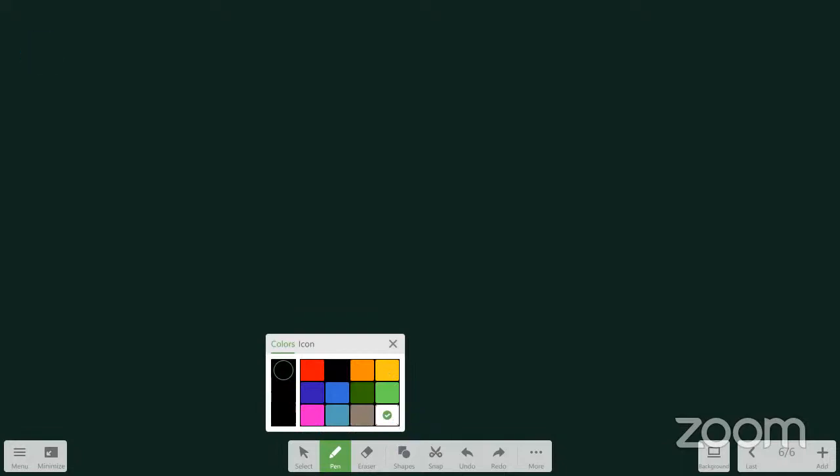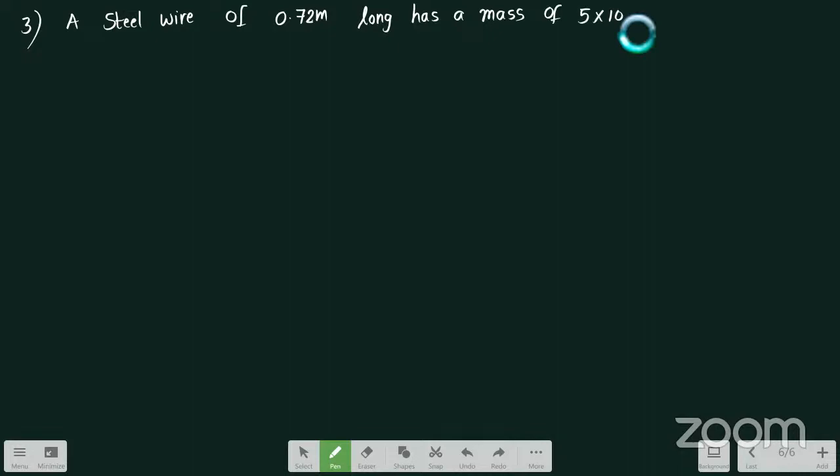Hard question. The question given is: a steel wire of 0.72 meter long has a mass of 5 into 10 power minus 3 kg.